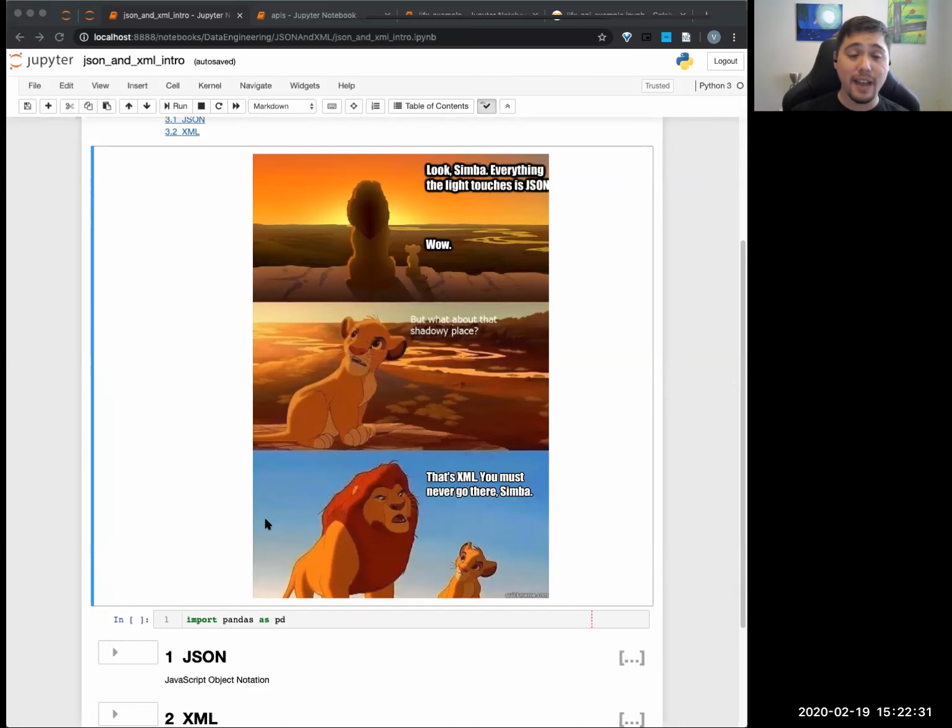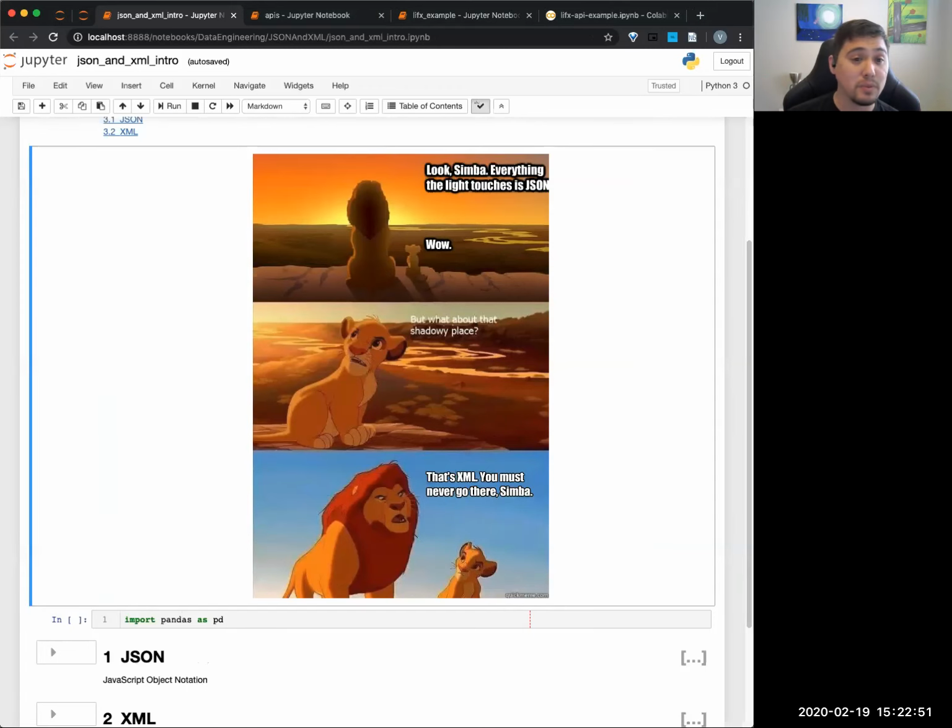But I will tell you, as a data scientist, you will bump into XML. XML is still used very frequently by a lot of businesses, for a lot of data formats. Everyone just likes JSON because it's the new kid. It's also very useful. If I had to choose between XML and JSON, I'm going to go with JSON. I'll skip over parts of XML because we'll talk about it again in the future, when we talk about HTML, because it's very similar.